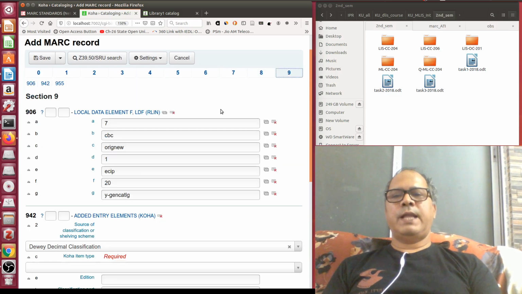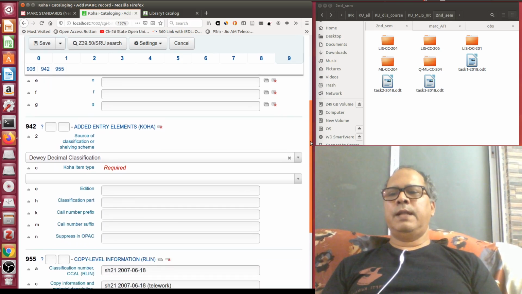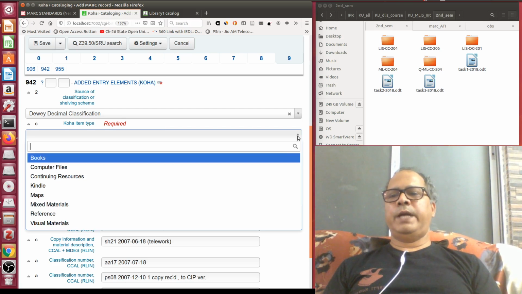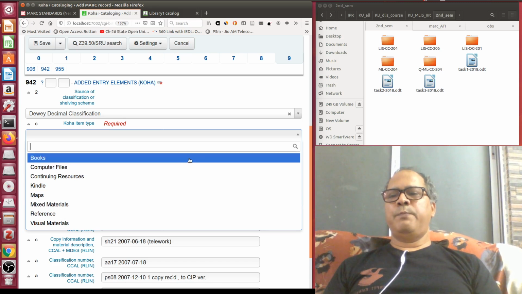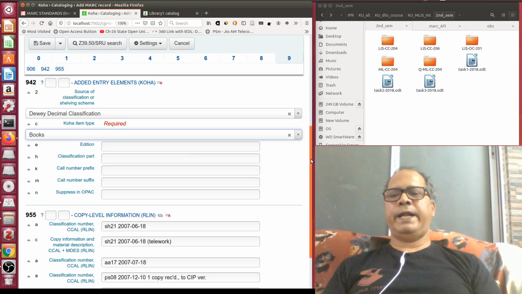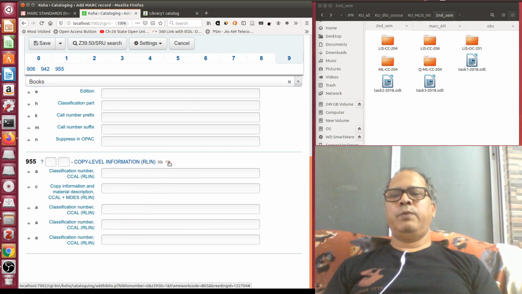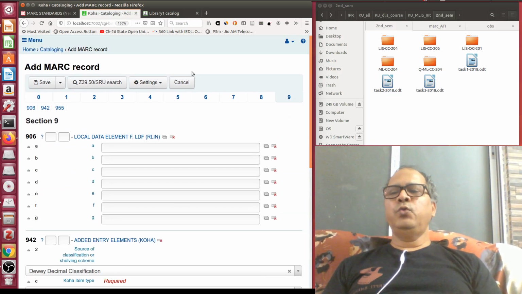So again I am slightly minimizing it. So this is not meant anything, I am deleting this. In case of my local library, I have to tell that I am using DDC number, Dewey Decimal Classification, and what is the item type, whether it's a book or containing resource, that is already defined in my ILS. So it's a book, so I am selecting books as the category of document. Then this I am not required, it is actually additional information, so I am deleting this.